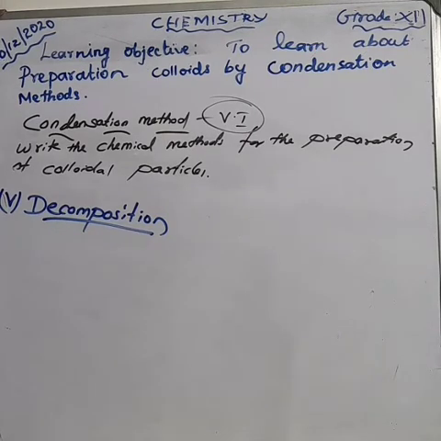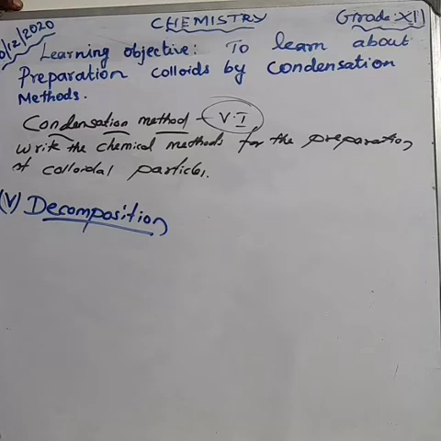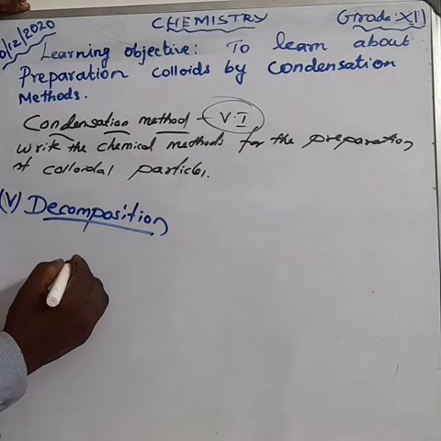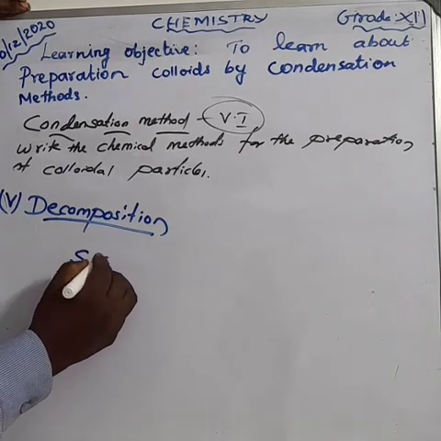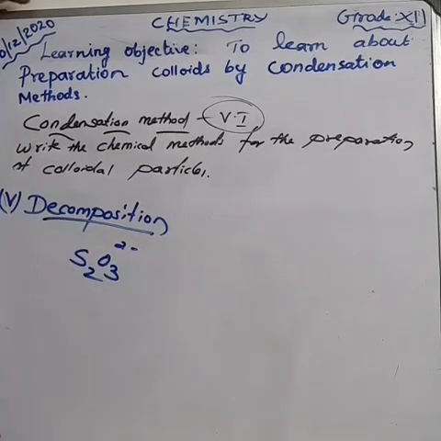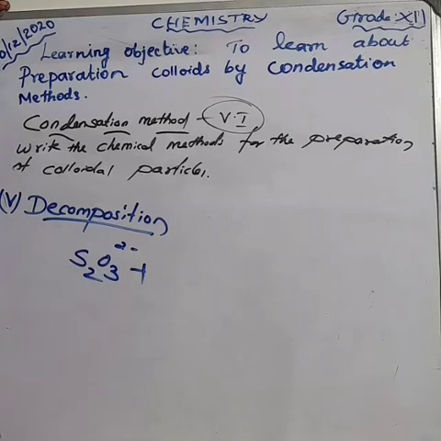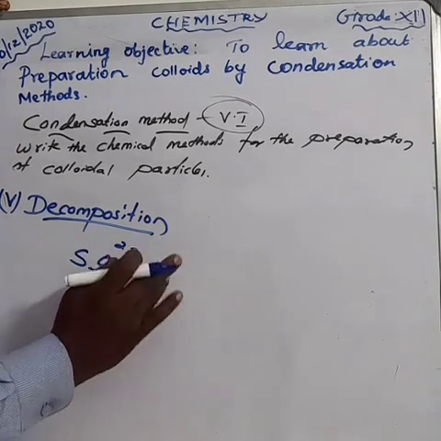Here, by the decomposition, which salt is obtained? That's my question. By the decomposition reaction between the sodium thiosulfate with acid. Here, sodium thiosulfate, we are taking only the thiosulfate ions, that is S2O3. S2O3 ion we are taking. And also, here we are using the reaction by means of acid. So, we are taking H plus ions.